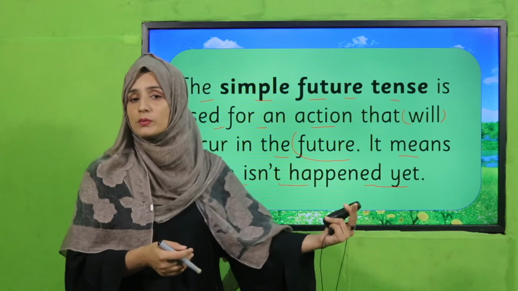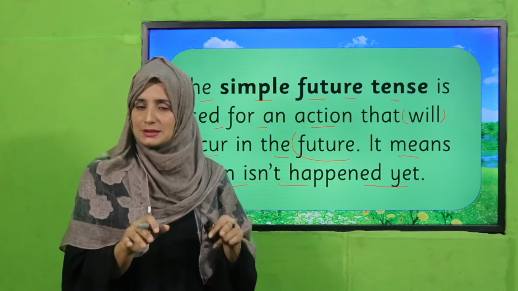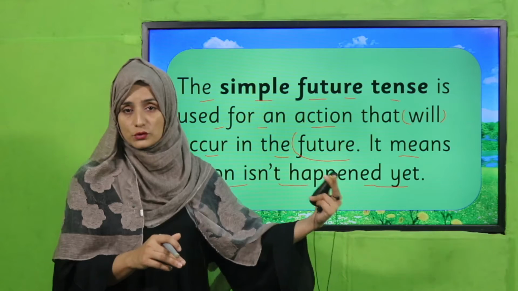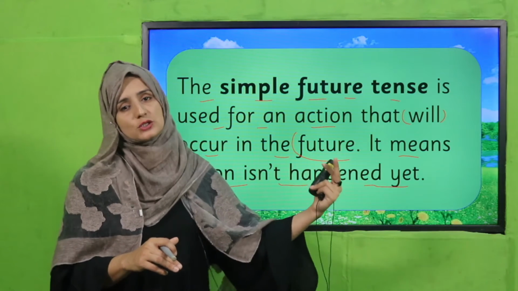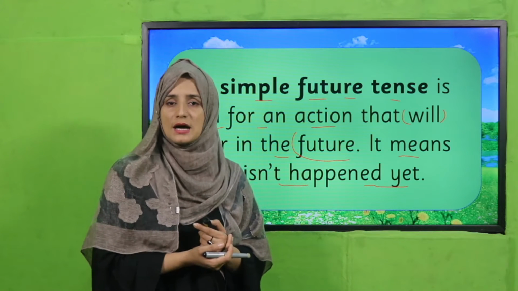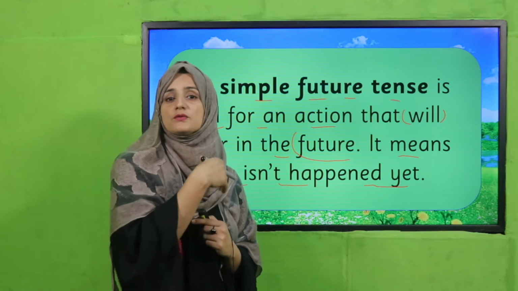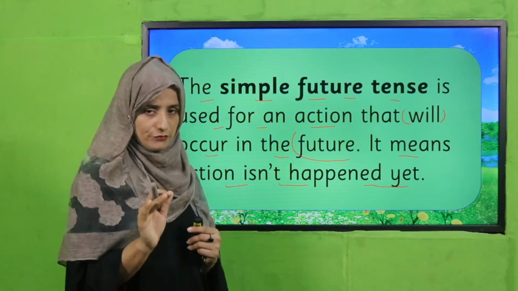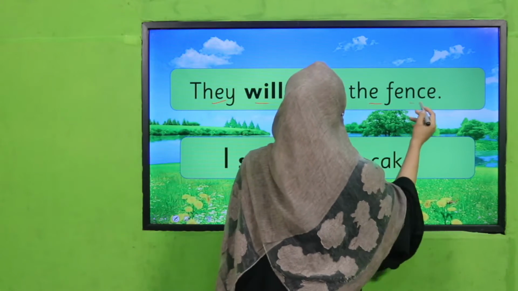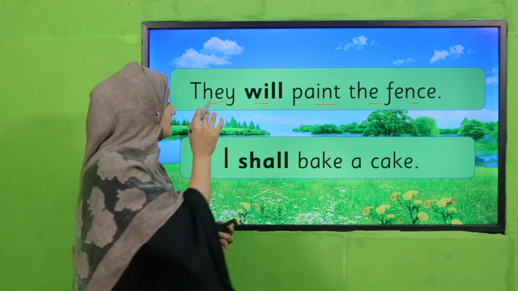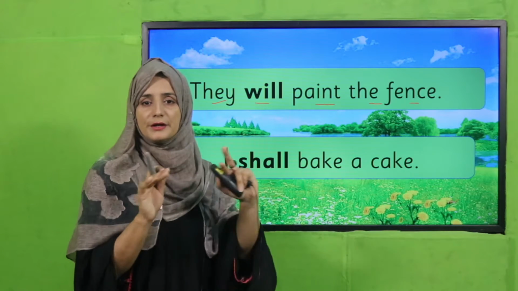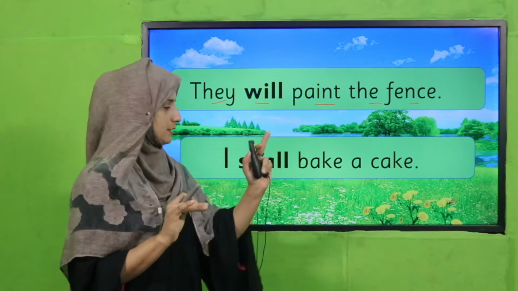Suppose you are in class, you are sitting in class, getting your lectures, reading something. After school, you will go home. That going home is showing simple future tense. Okay, my dear students, this shows our planning, our actions that we will do in coming time. Okay, have you got it? So let's see 2 examples. They will paint the fence. Have you got that? They will paint the fence means it's their planning. They didn't do it yet. They will paint the fence.